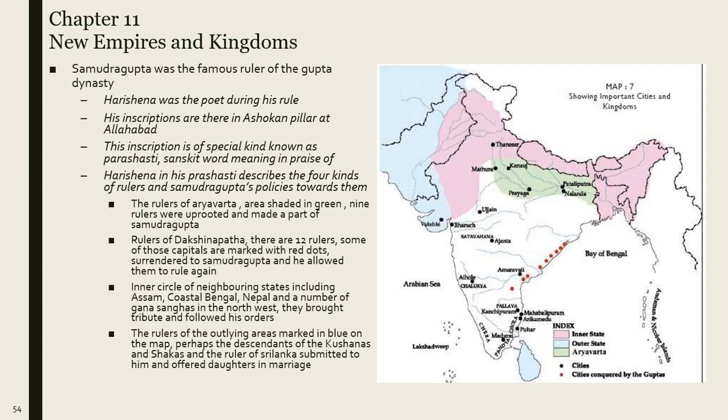The rulers of the outlying areas marked in blue on the map, perhaps the descendants of the Kushanas and Shakas, and the rulers of Sri Lanka submitted to him and offered daughters in marriage. So the areas marked in blue were the outer states, and most of these rulers were Kushanas and Shakas, and the ruler of Sri Lanka asked Samudragupta to marry his daughter.